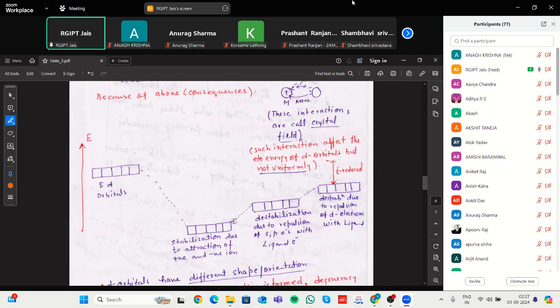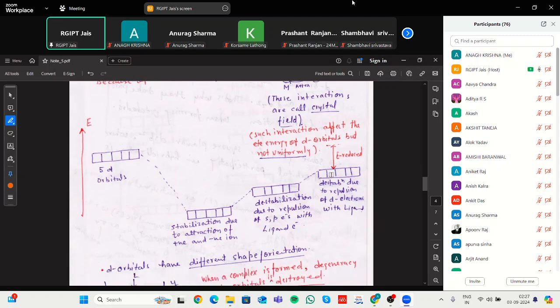That's why the energy slightly increases, and then there is some disturbance due to repulsion of the d orbital with the ligand, and the disturbance gives the energy gap, the split energy. It can split according to how many d orbitals there are.